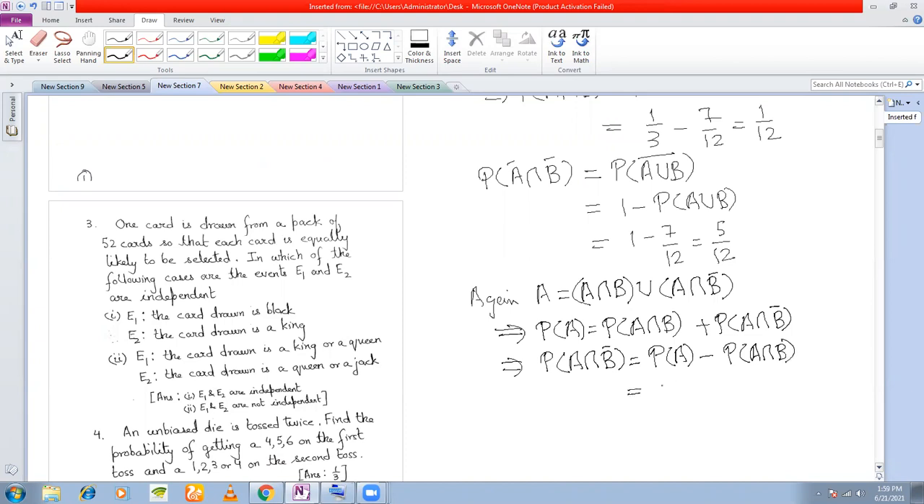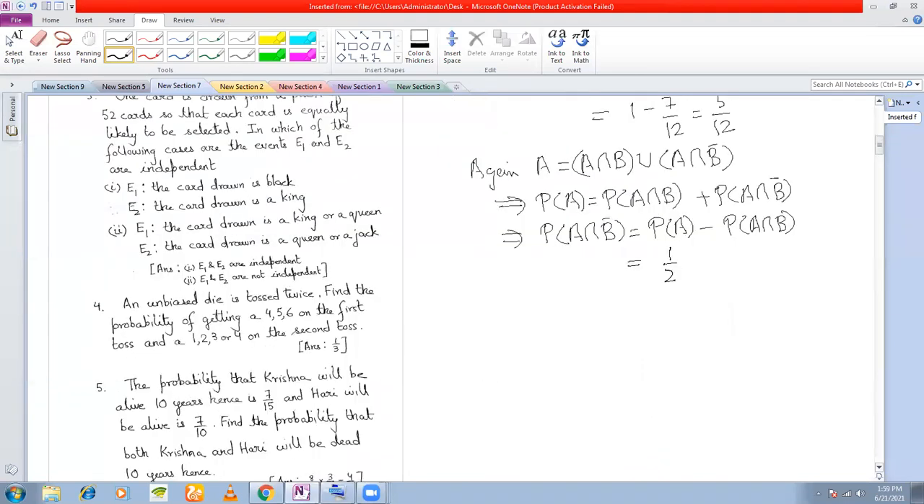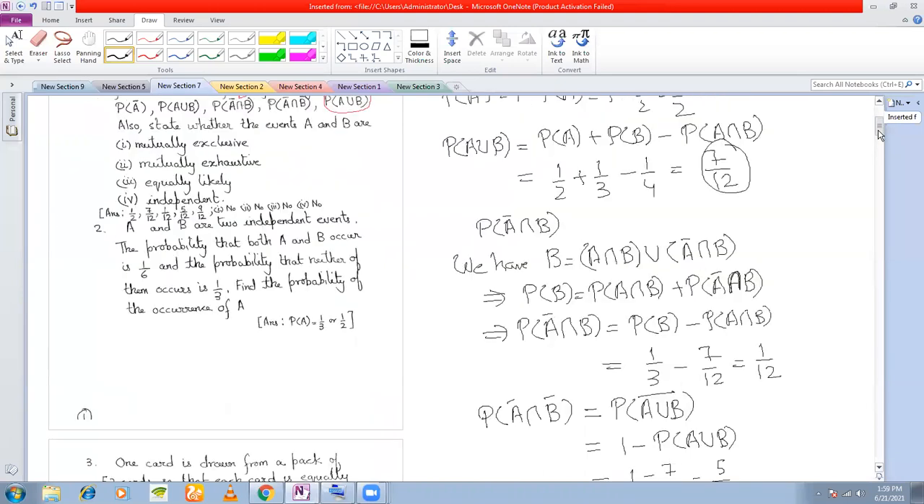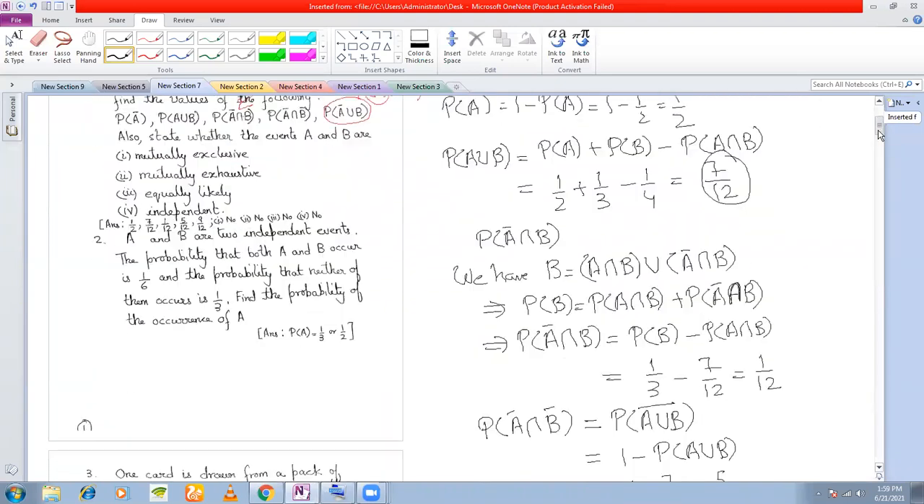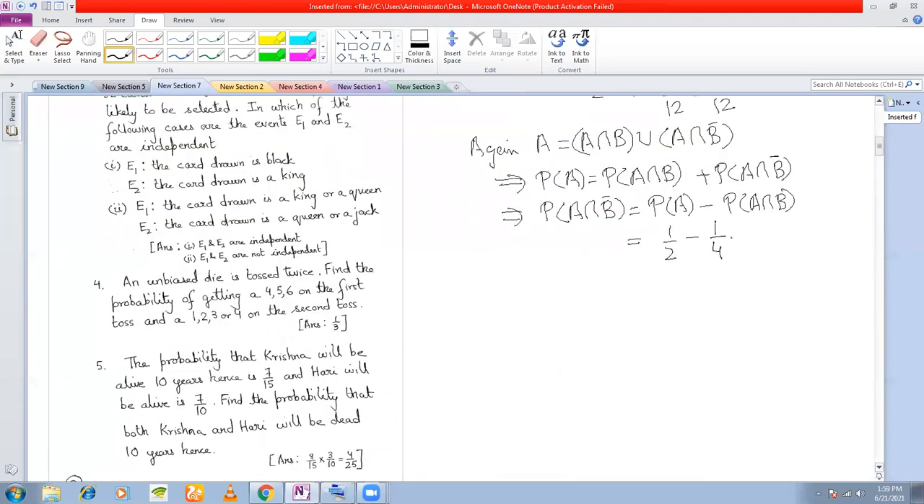So this is P(A). How much have we? Is it given here? P(A) is given to be half, and P(A intersection B) is given to be 1/4. So half minus 1/4 equal to 1/4, and that is your answer.